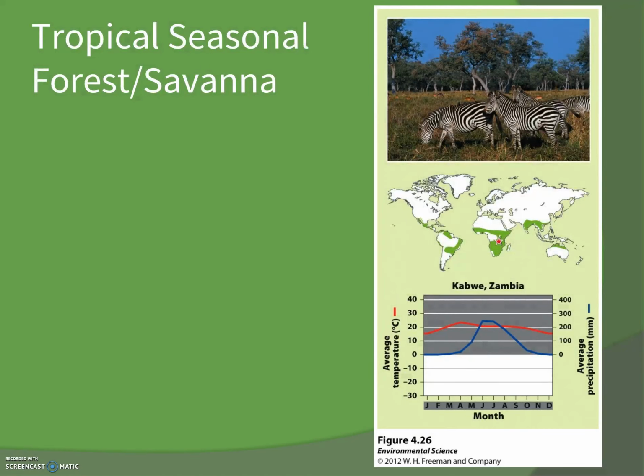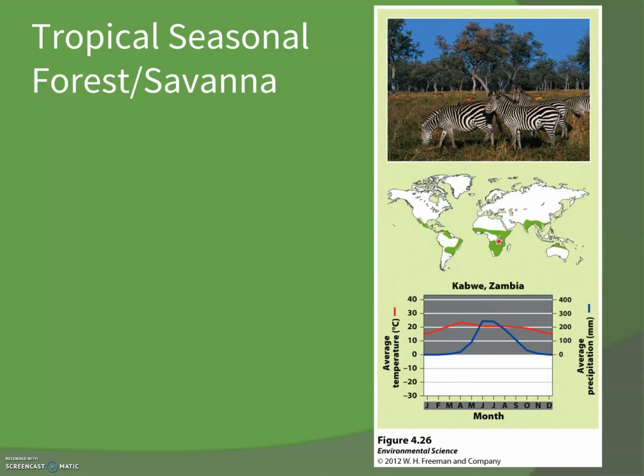The tropical seasonal forest or the savanna. We want to think of Kenya. We want to think of those grazing animals. Think of Zimbabwe. Think of Tanzania. Warm temperatures, seasonal rainfall. So we opened up this chapter by talking about how Kenya had no rains for part of a couple years, and how impactful that was. The seasons are due to that intertropical convergence zone. That is a big part of their climate.